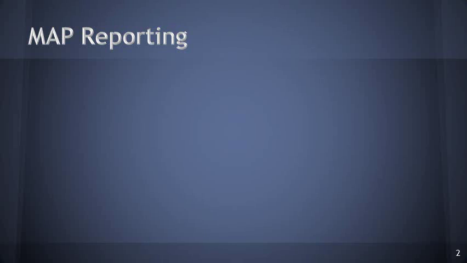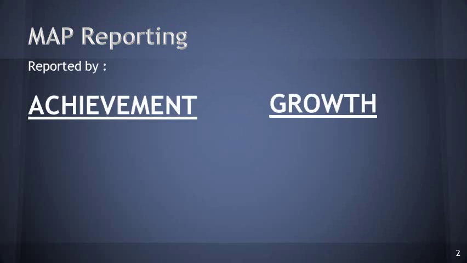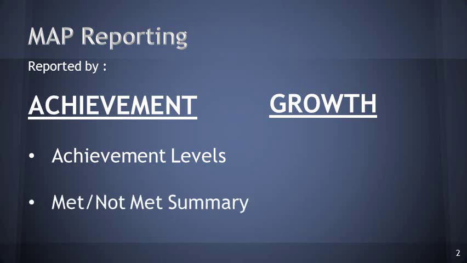When the district created reports come out, they're going to discuss two different things, achievement and growth. When we look at MAP achievement, we're going to look at MAP by achievement level and MAP by a met, not met summary.